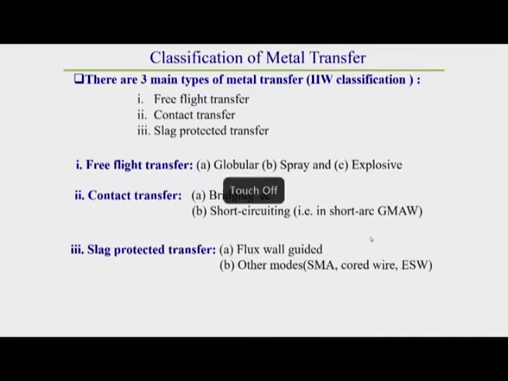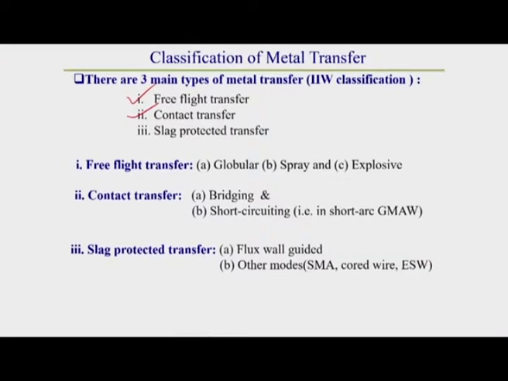Today I will start another category, short circuiting types of metal transfer. We have already completed bridging transfer, one category of contact metal transfer, in the last lecture.